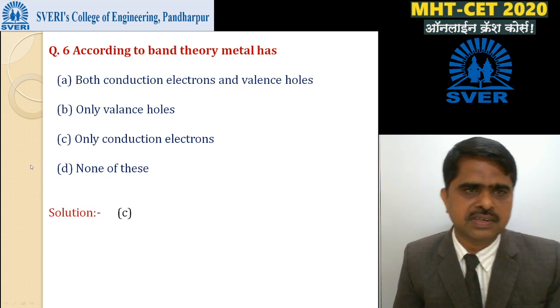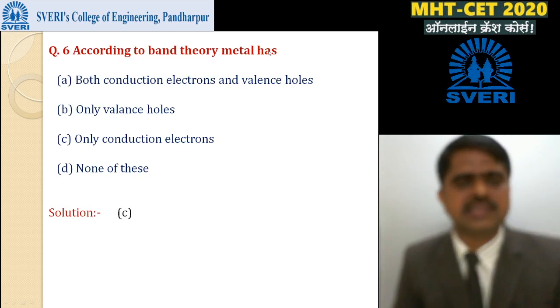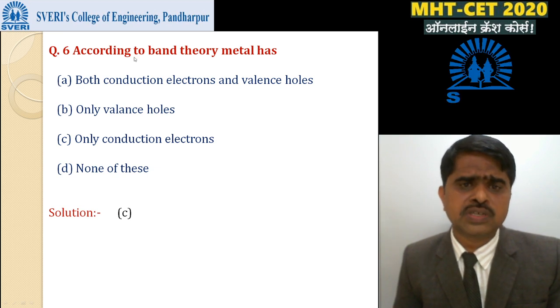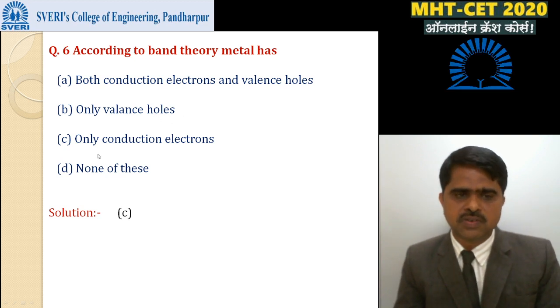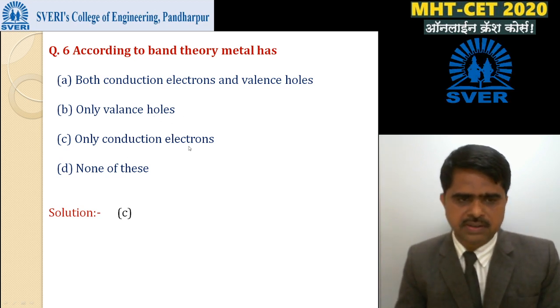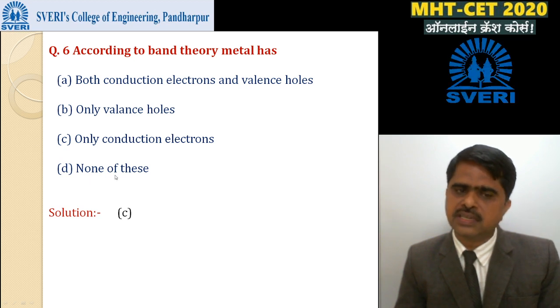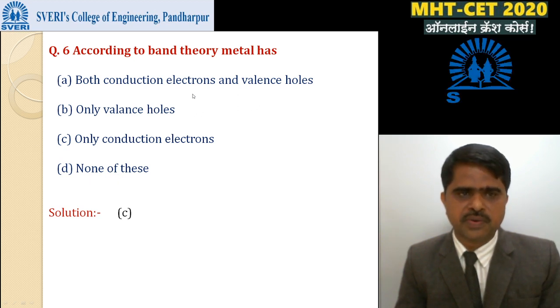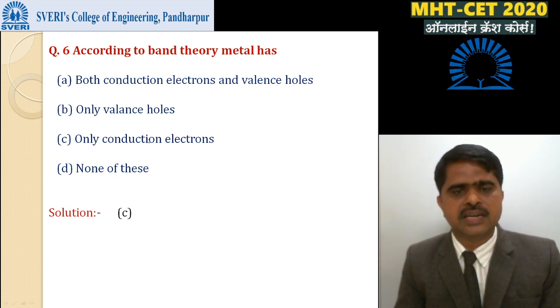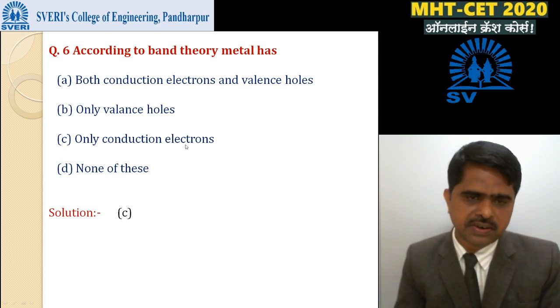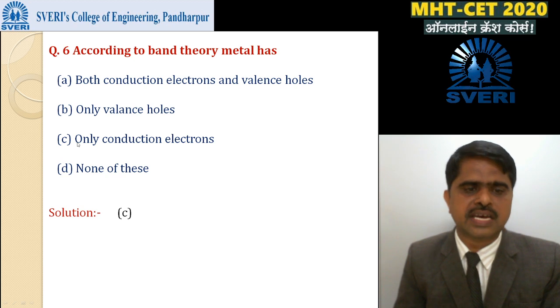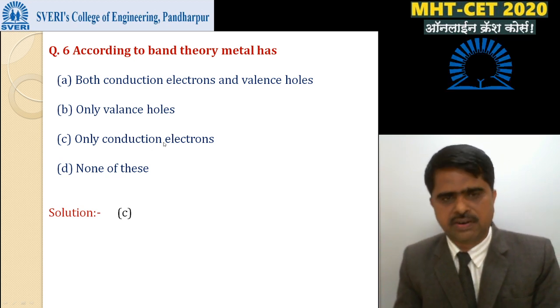Okay. The next MCQ: according to band theory, metals have, option A, both conduction electrons and valence holes; option B, only valence holes; option C, only conduction electrons; and option D, none of these. In metals, charge carriers are only electrons; holes are not present, means option C is correct. Only conduction electrons, means in conductors or in metals, charge carriers are only conduction electrons. In semiconductors, charge carriers are electrons and holes, but in conductors, in metals, charge carriers are only conduction electrons. Next.